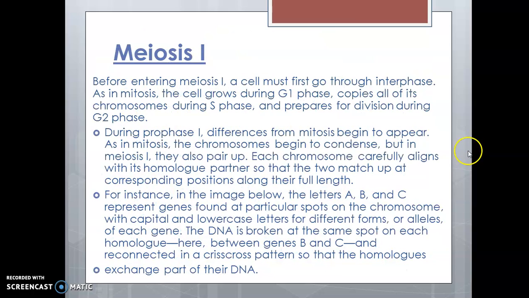So in meiosis 1, before entering meiosis 1, a cell must first go through interphase, as in mitosis. The cell grows during G1 phase, copies all of its chromosomes during S phase, and prepares for division during G2 phase.